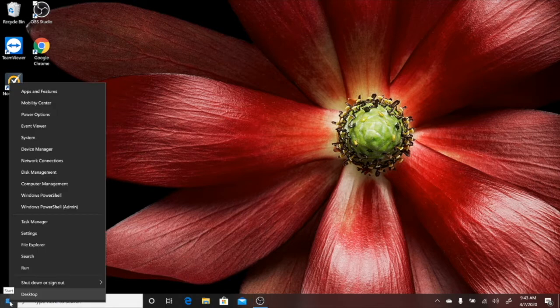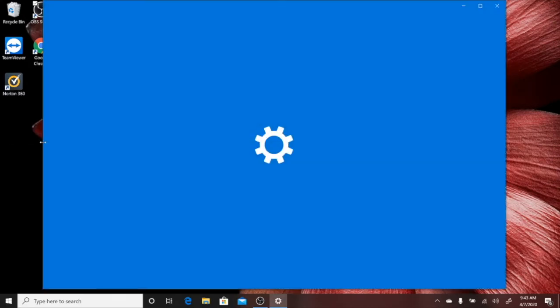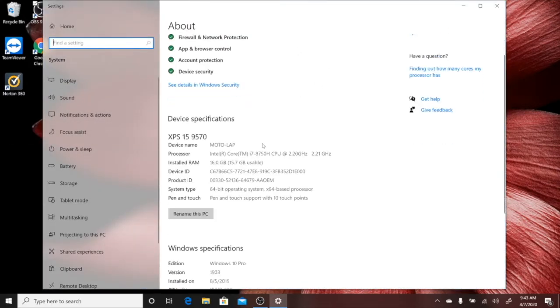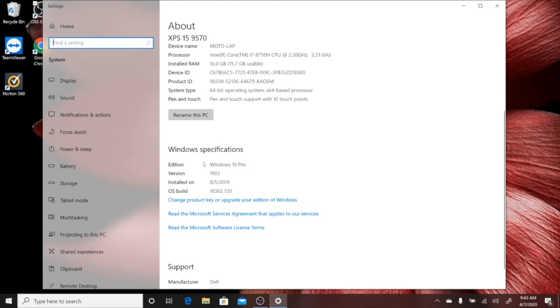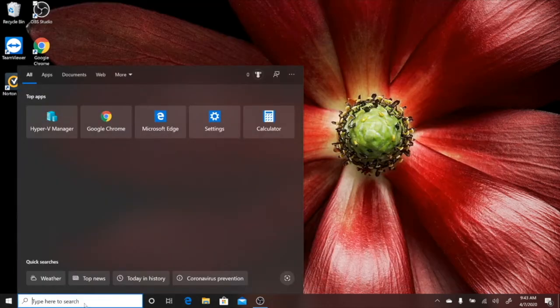If you're running Windows 10 or Windows Enterprise, you have HyperV. Start by confirming your operating system. Right-click on the Start menu, select System. As you see here, this computer's operating system is Windows 10 Pro.